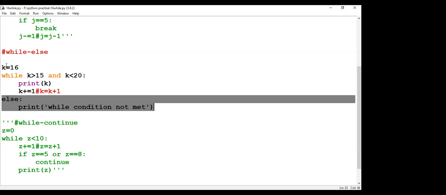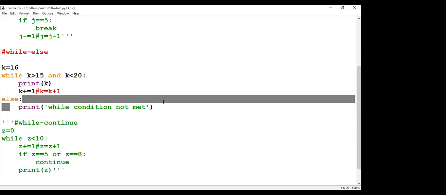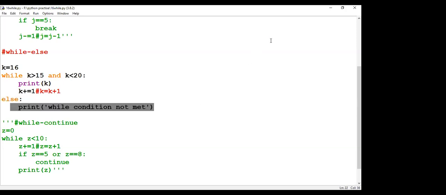Now we have finished the while loop, and I want to acknowledge that, because the while loop has printed 16 to 19, and when it becomes 20, the loop condition is not satisfied, so it has come out from the loop. The same I want to acknowledge, so for that I'm writing the else. When this while condition fails, then it will come to the else block. Whatever is written in the else block will be printed. Pooja, whether it is clear or any doubts still?